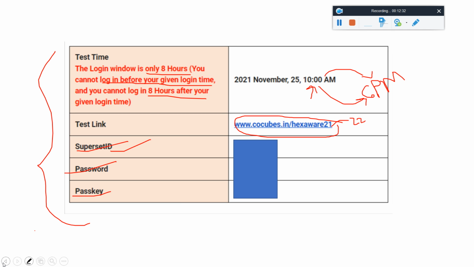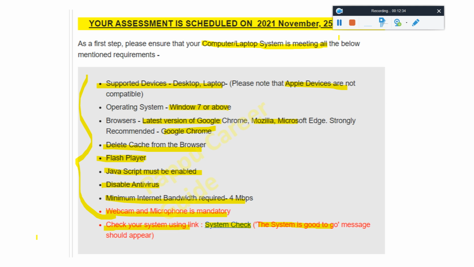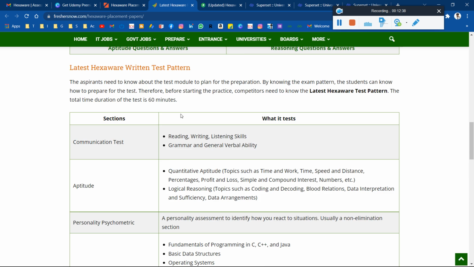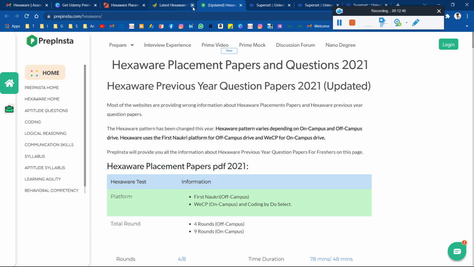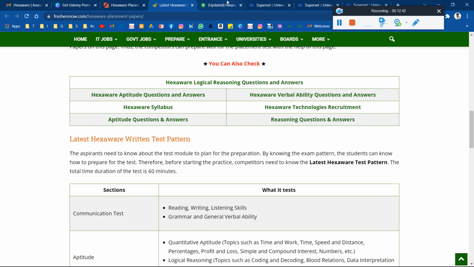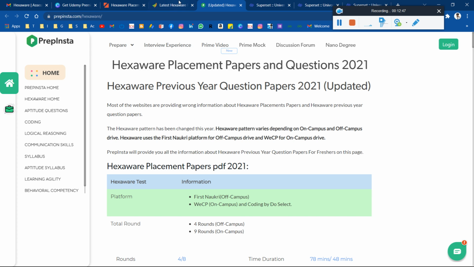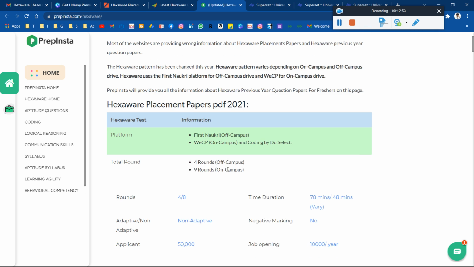Right now complete. And just, let's now talk about the preparation. So friend, I will be sharing the FacePrep link, the Freshers Now link and the third one in this. I think you should follow them. Yes, you can just follow. Okay, because there are lots of PDFs for Freshers Now. Because I personally like these 3 websites. Okay, the same websites I am also preparing from. Okay, PrepInsta. Okay, one of the best options you can say.